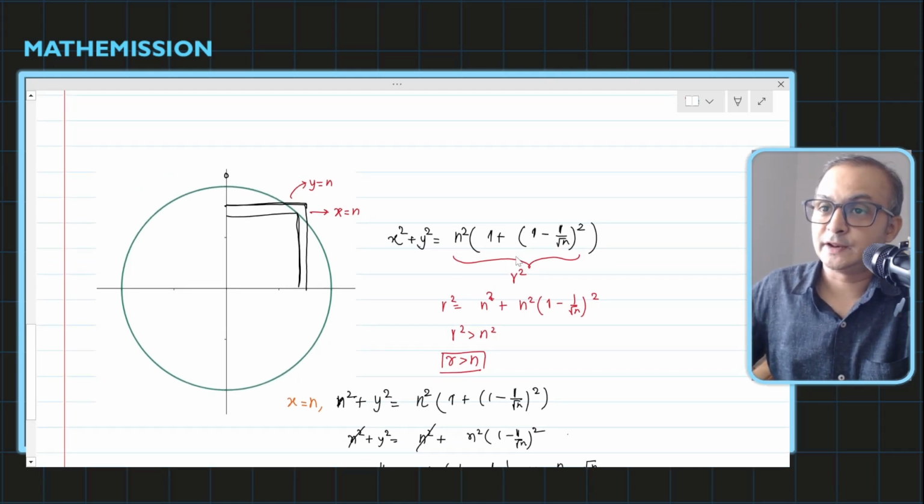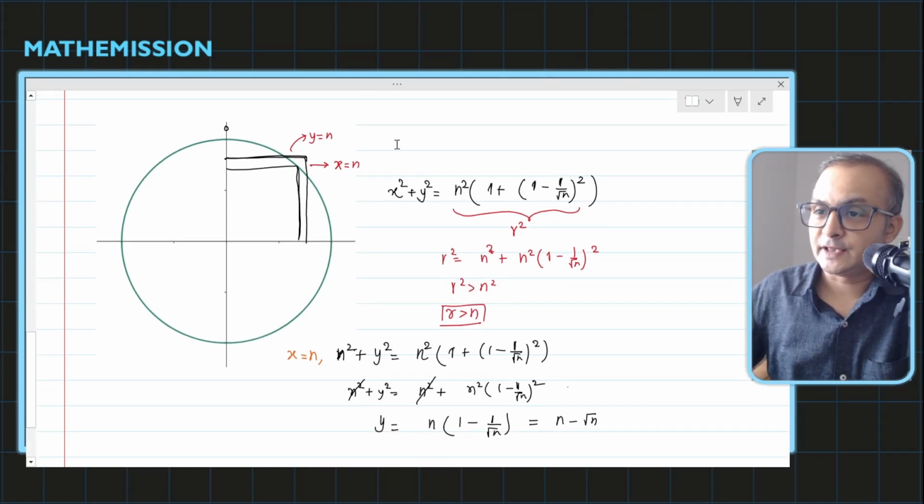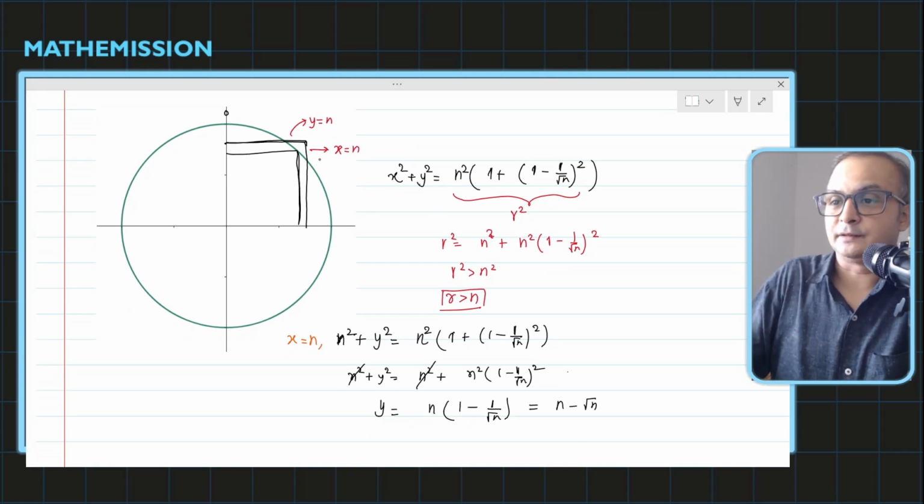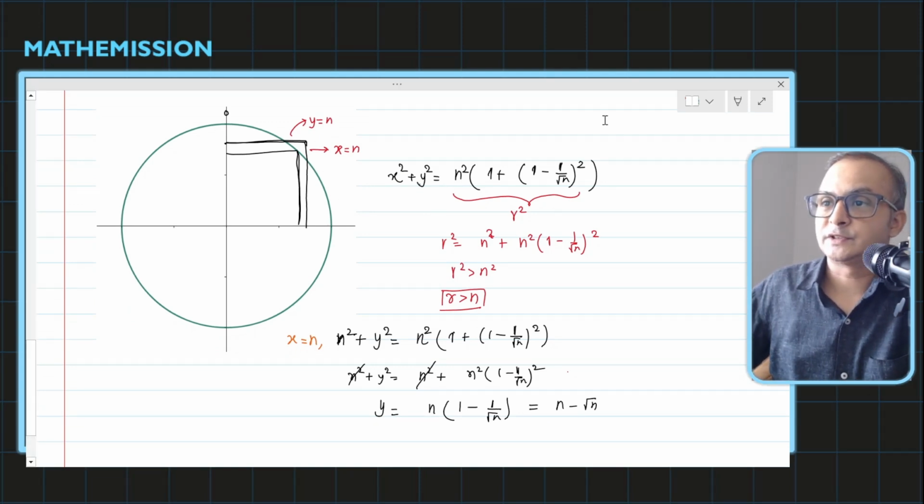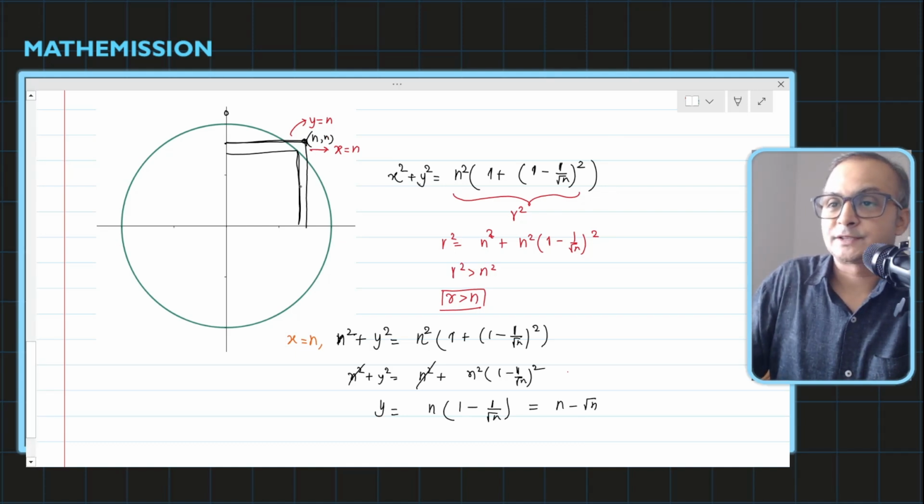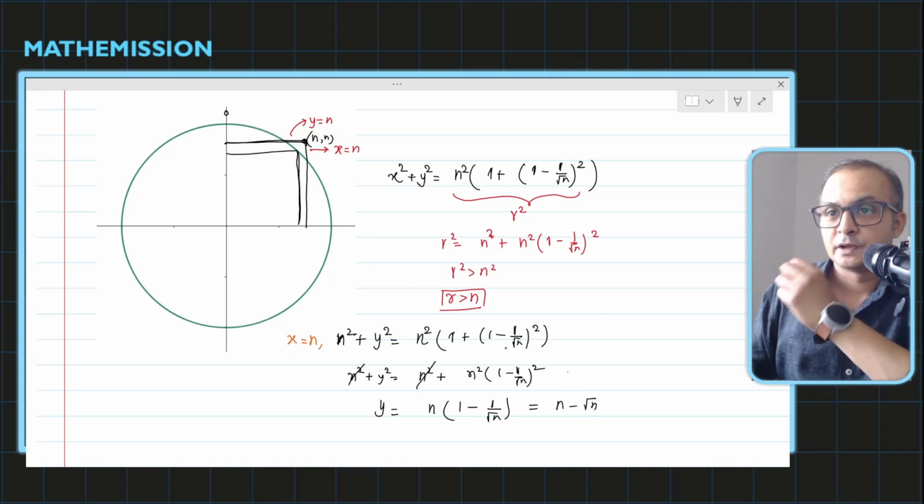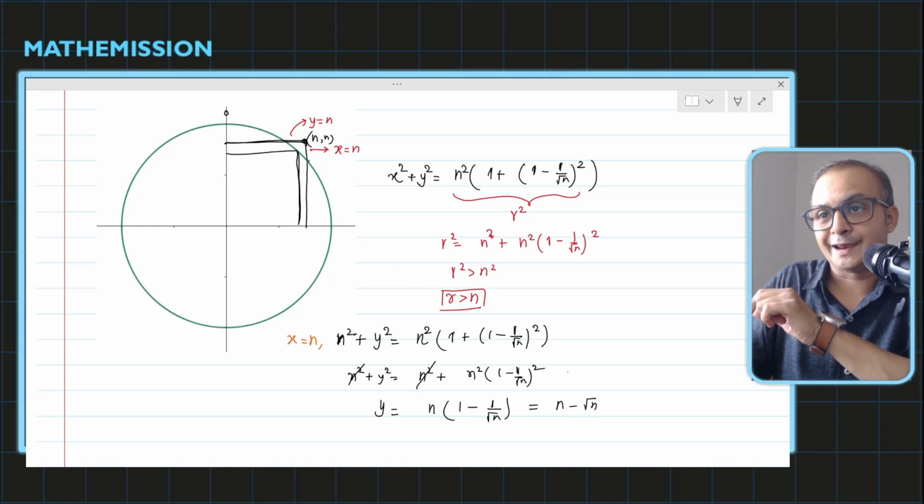Now see, a very wonderful thing is going to happen. Since this point I'm calling n comma n, and you are subtracting a very small quantity from it, you can never fall on n minus 1.